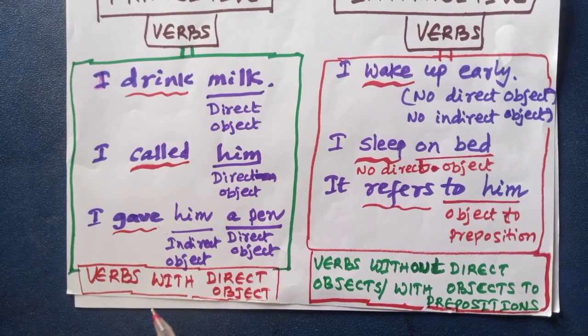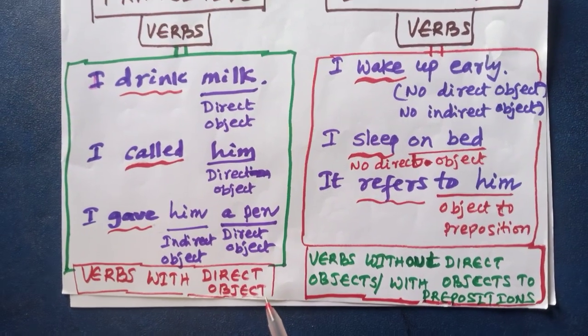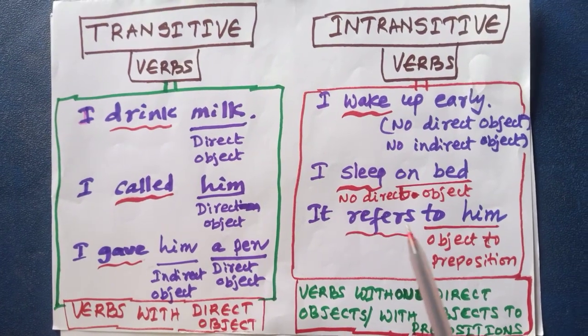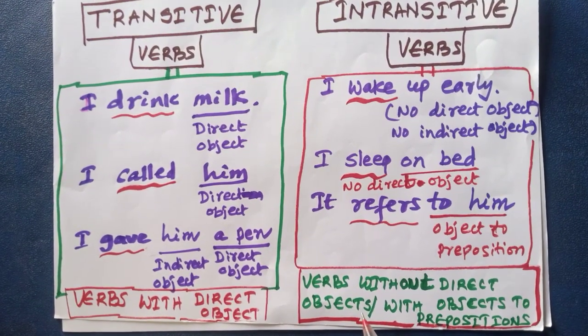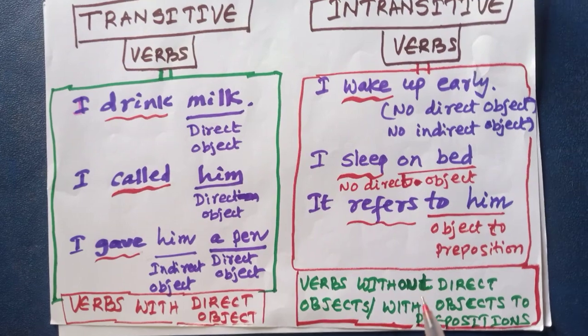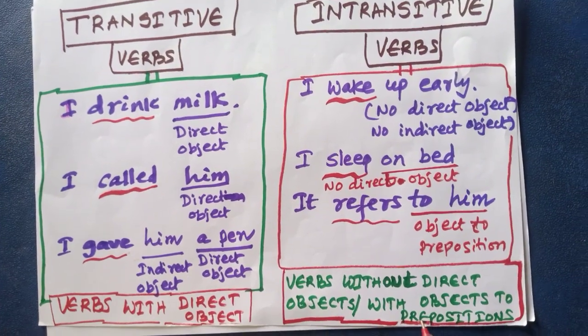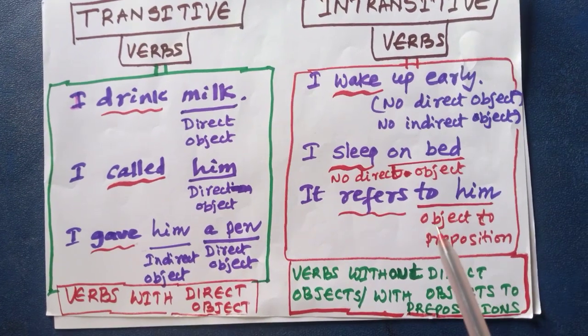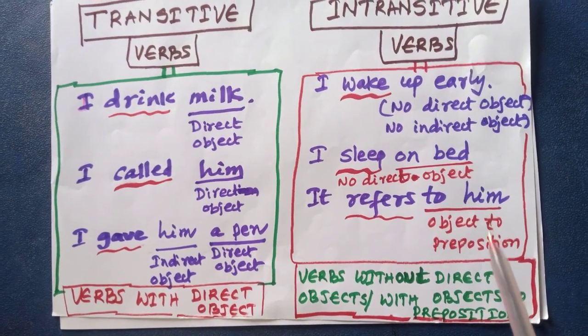To sum up, the verbs with direct objects are called transitive verbs like this. The verbs without direct objects are called intransitive verbs, and also the verbs with objects to prepositions are also called intransitive verbs like this sentence.